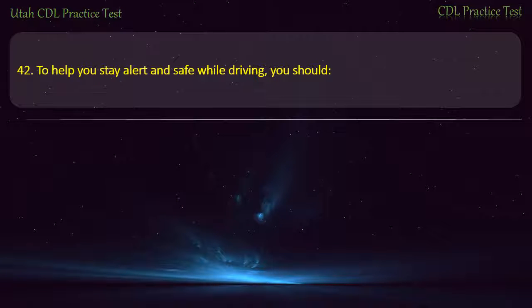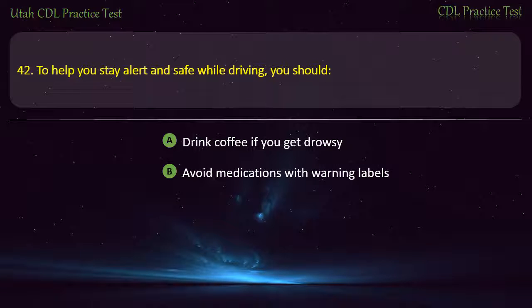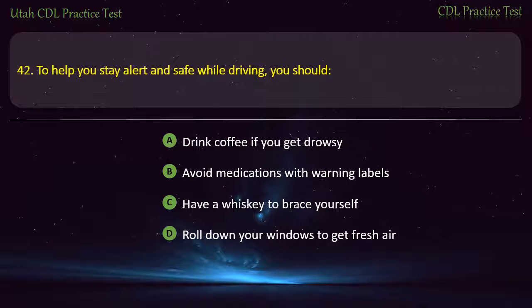Question 42. To help you stay alert and safe while driving, you should drink coffee if you get drowsy. Avoid medications with warning labels. Have a whiskey to brace yourself. Roll down your windows to get fresh air. Answer. Avoid medications with warning labels.